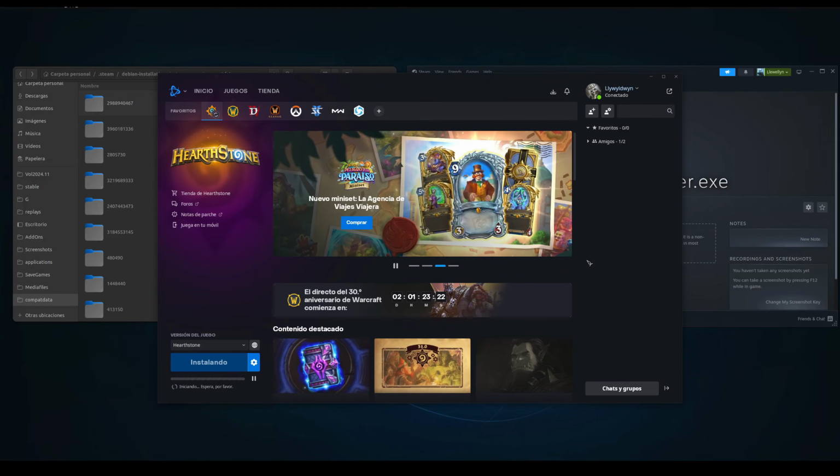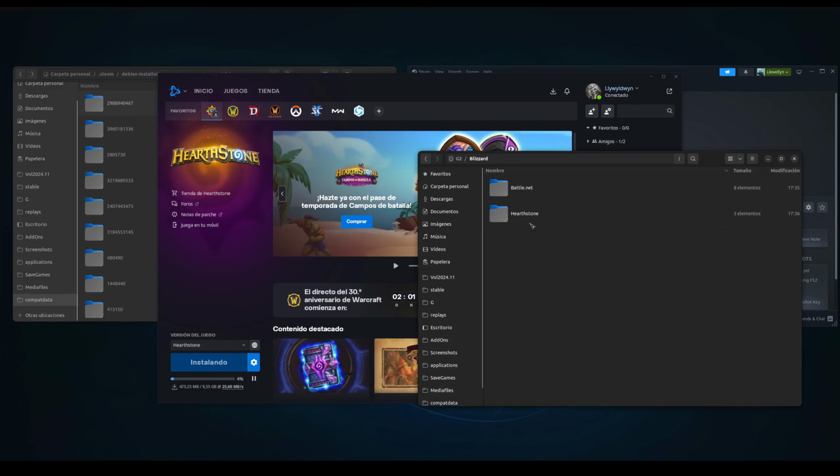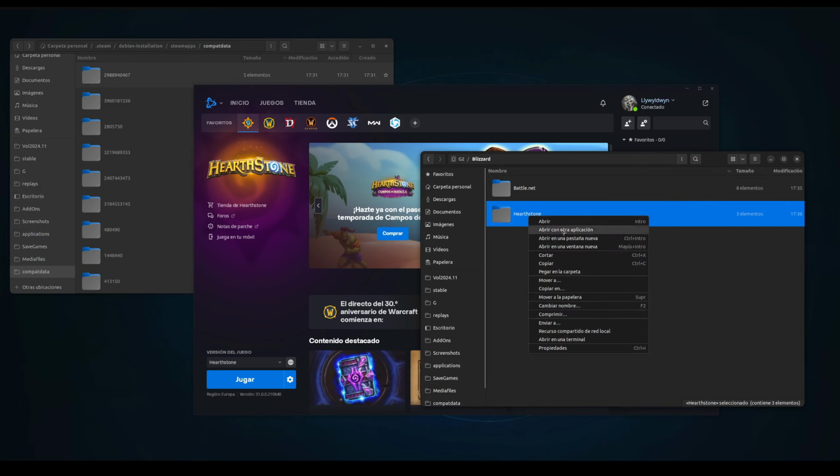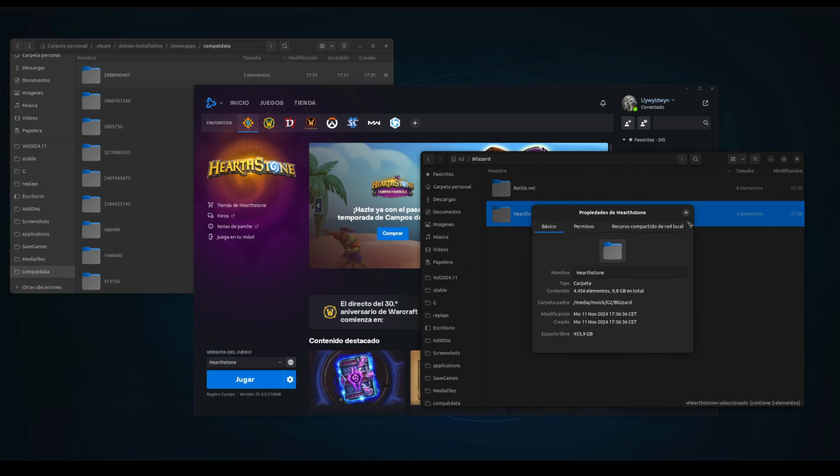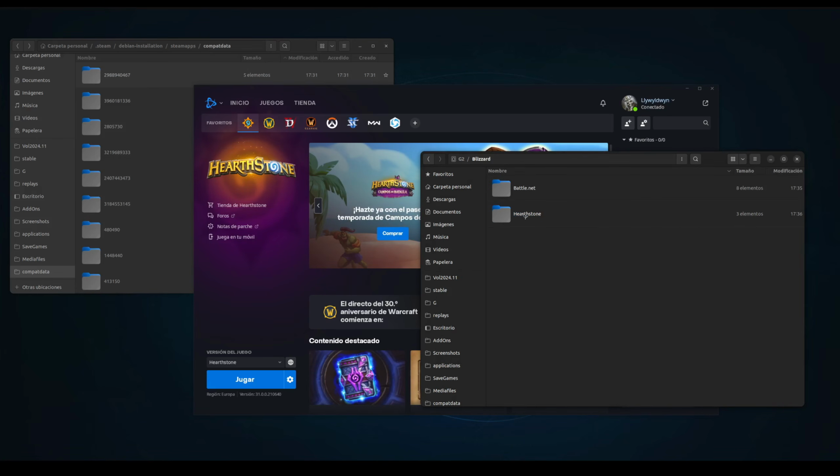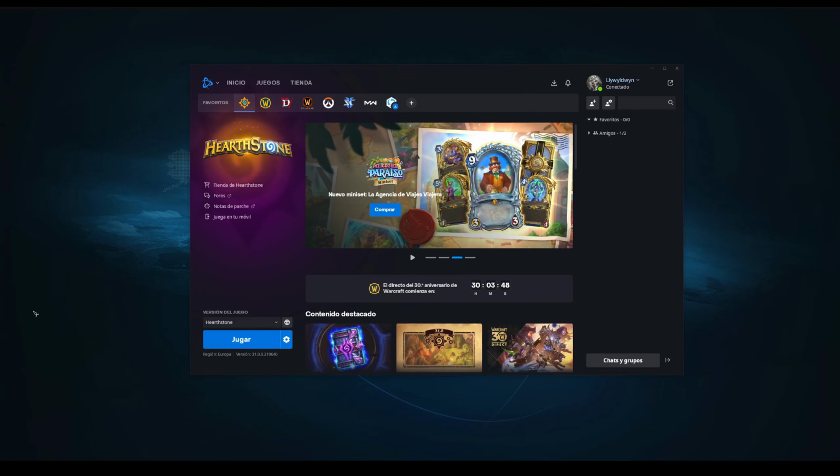Start the installation, and now it will install normally. And now it created a Hearthstone folder in my Blizzard folder. So it finished installing, and now Hearthstone has roughly 10 gigabytes. And this is where all the game files are being stored, but all the documents, screenshots, save files, and so on will be in this folder. And now you can play the game.